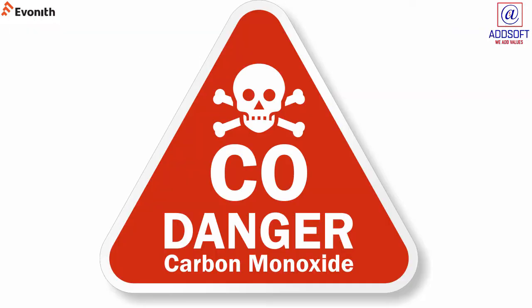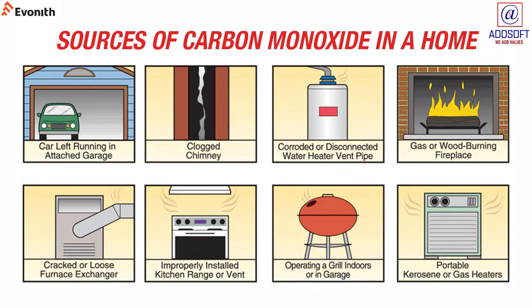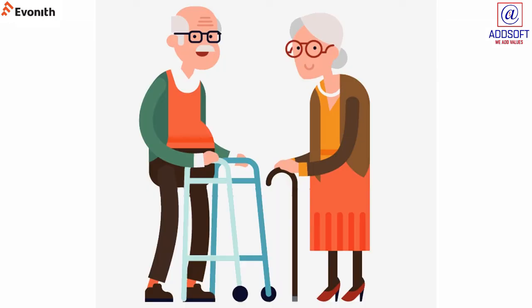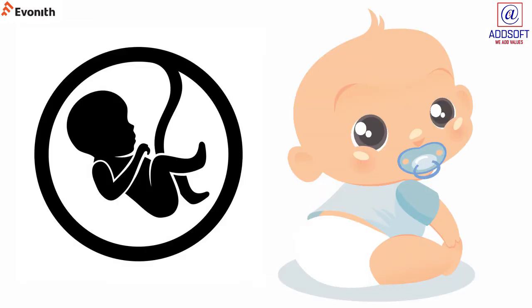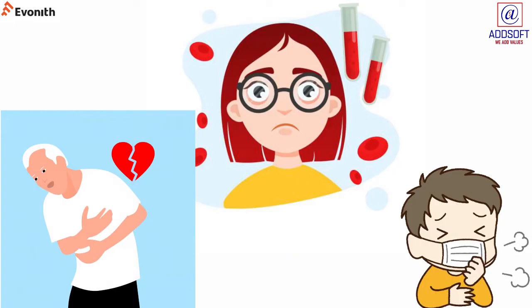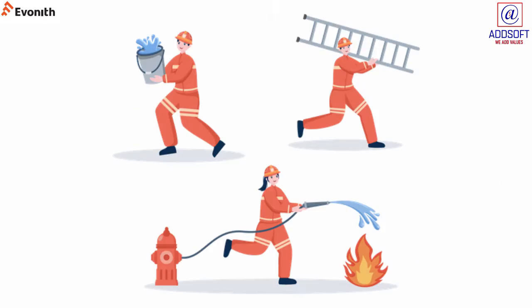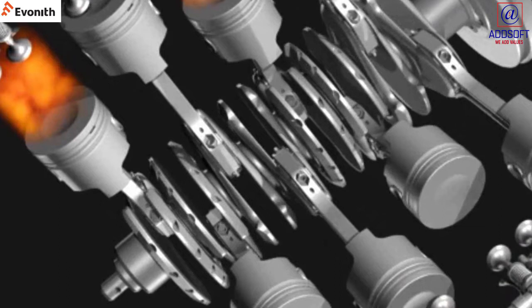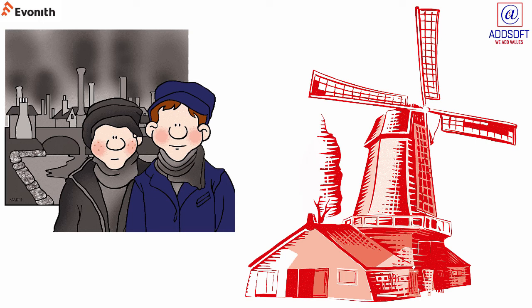Who is at risk? Everyone, especially people using alternate heat sources during power outages, the elderly, unborn babies, infants, individuals with chronic heart disease, anemia or respiratory problems, personnel at fire scenes, firefighters, rescue workers, individuals working with combustion engines or combustible gases indoors, industrial workers at pulp mills, steel foundries, and plants producing formaldehyde and coke.